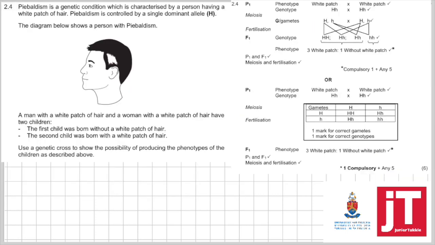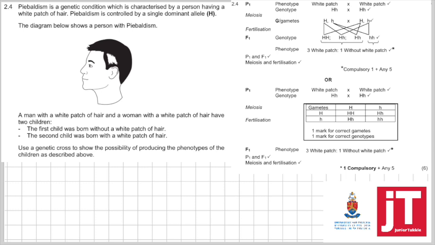Right, 2.4. Albinism is a genetic disorder which is characterized by a person having a white patch of hair. It is controlled by a single dominant allele, big H. The diagram below shows a person with the condition.